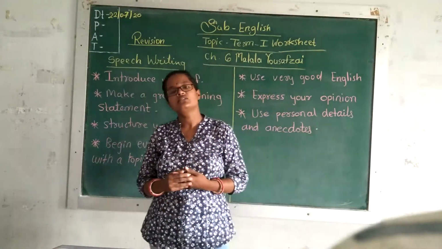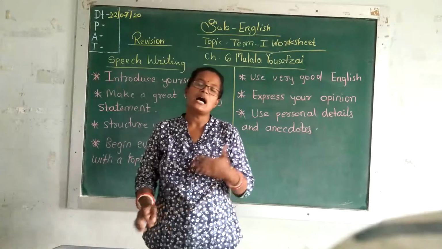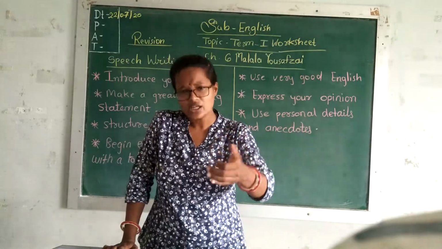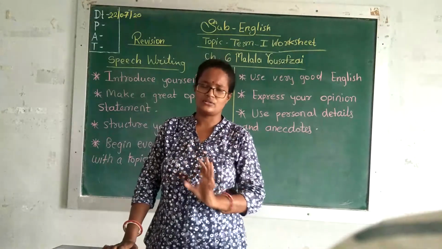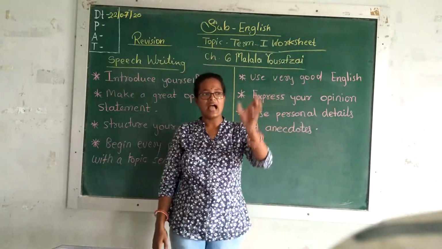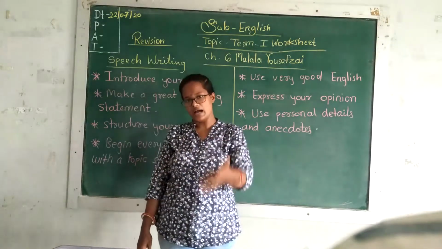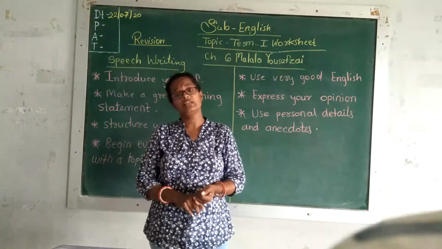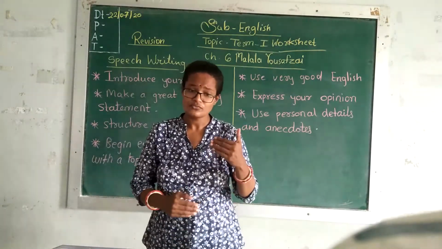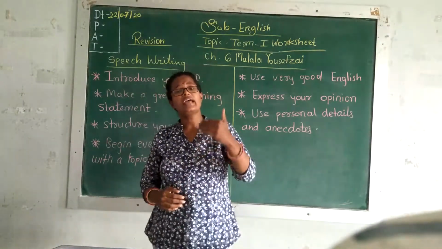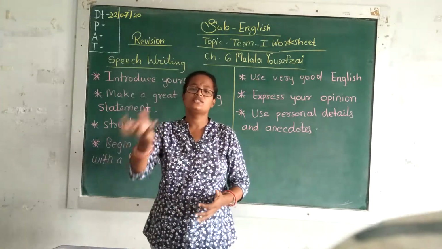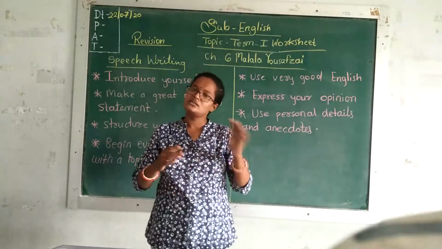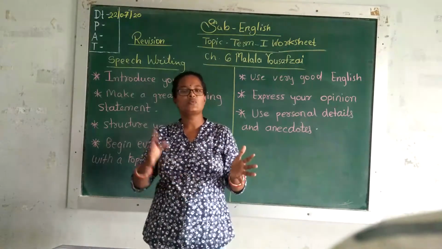What are the transitive verbs? Transitive verbs are the verbs which have a direct object to receive their action. Means verbs that have an object are called transitive verbs. Right? What are the intransitive verbs? Verbs that do not have an object to receive their action are called intransitive verbs. This is what we learned about transitive and intransitive.